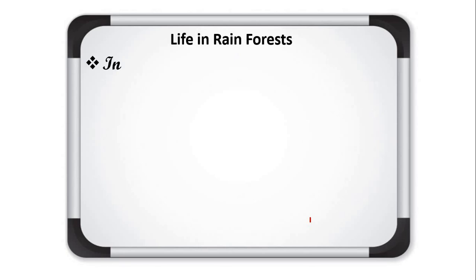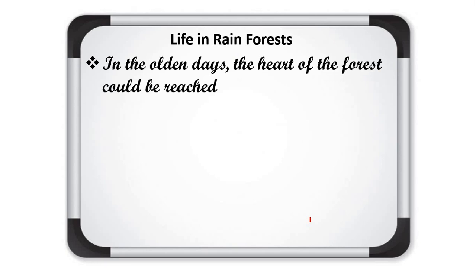In the olden days, the heart of the forest could be reached only by navigating the rivers. Yes, friends, with the passage of time, new technologies, techniques, and development are occurring.